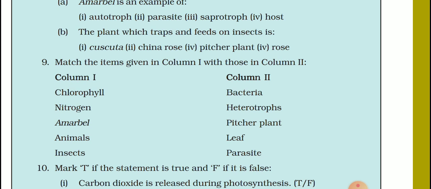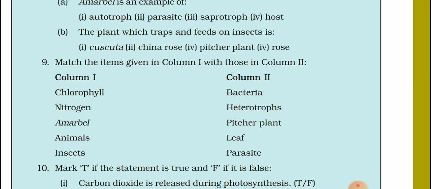Now the third is amarbel. We have already discussed this. Part third, amarbel of column first, is matched with part third, column second. Amarbel is a parasite. Now part 4, animals.